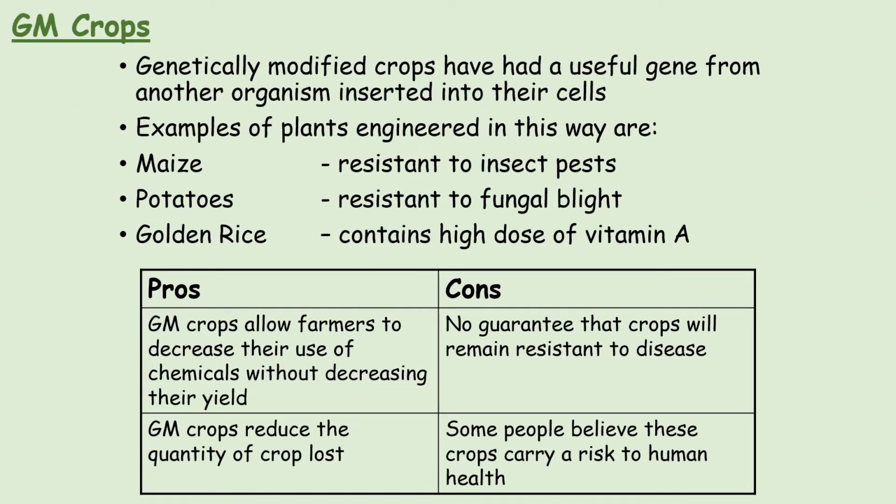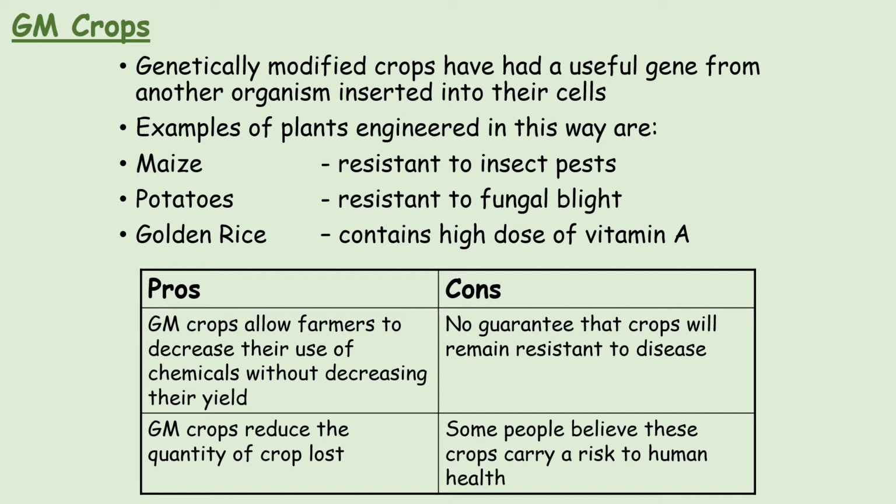We should already know all about GM crops from the cell biology lesson on genetic engineering, but here is some revision. So genetically modified crops have a useful gene from another organism inserted into their cells. So examples of plants that are genetically engineered would be maize, which is resistant to insect pests, potatoes, which can be resistant to fungal blight, which we've looked at, and golden rice, which contains a high dose of vitamin A, which we've looked at, which prevents river blindness.